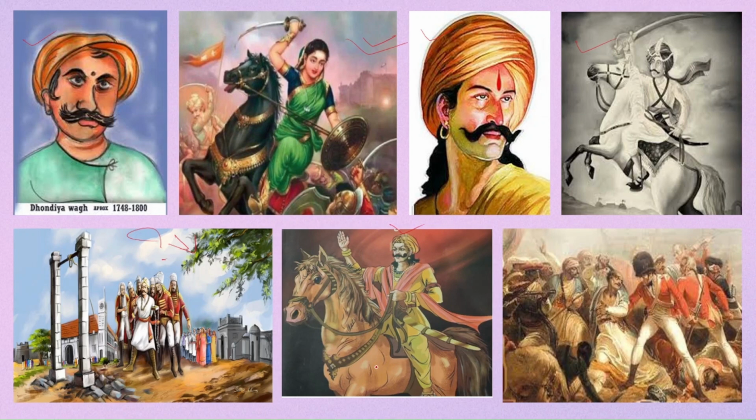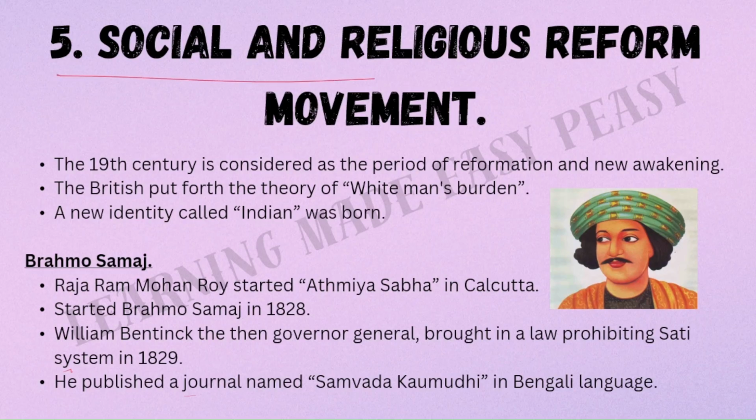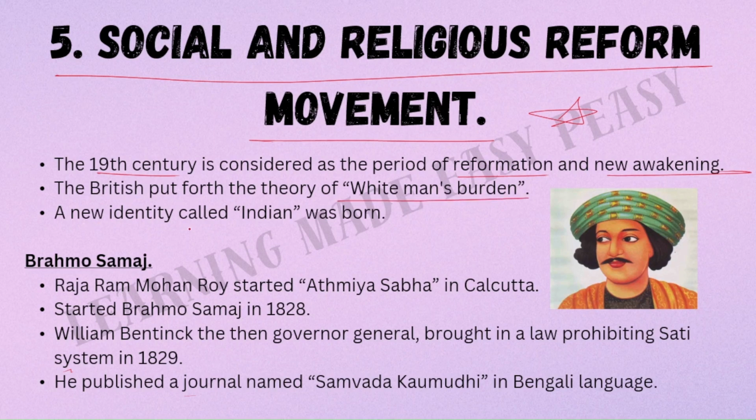Alright. So here we have completed the fourth lesson. The fifth lesson is social and religious reform movement. This lesson is very important in itself, not just from the point of view of competitives, but also for the 10th standard students. So please pay attention. The 19th century is considered the period of reformation and new awakening. The British put forth the theory of white man's burden. A new identity called Indian was born.